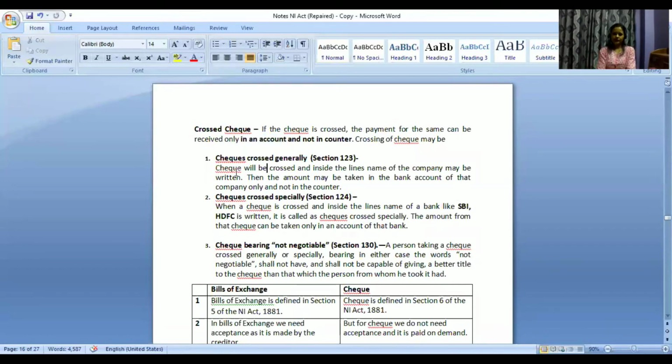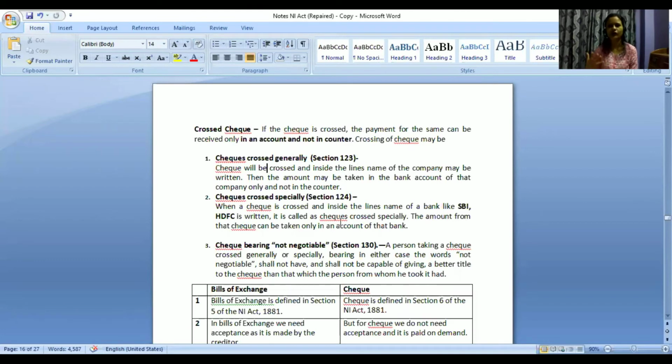Now one question that is asked most of the times: how many types of crossings are there? Here we are going to study 3, but you need to answer that there are 2 types of crossings only. When you read this, you will understand why there are 2 types and not 3 types. Just remember there are 2 types of crossings under the Negotiable Instruments Act. It is under section 123 and 124.